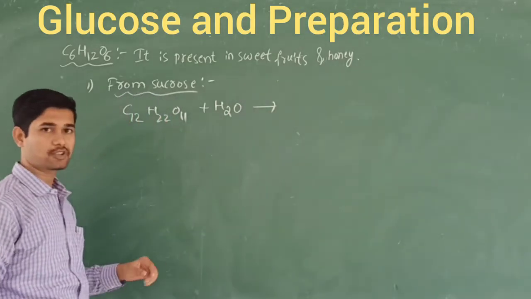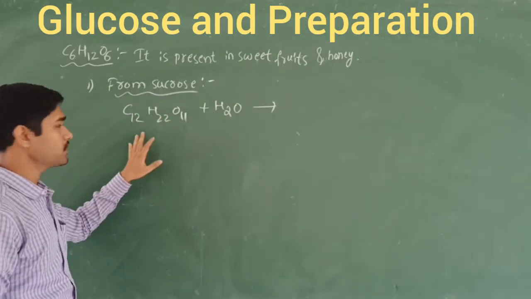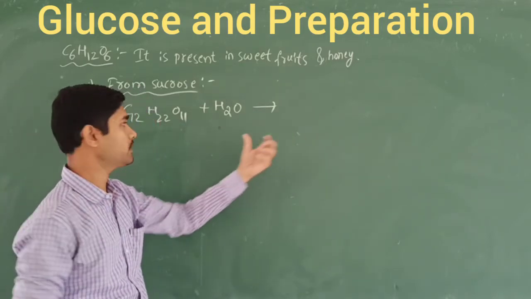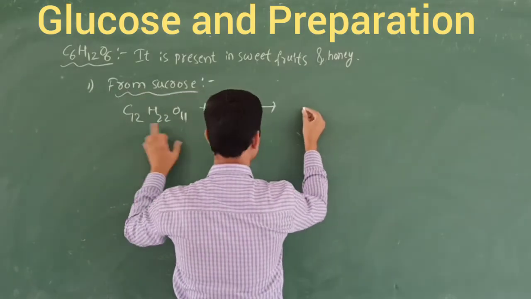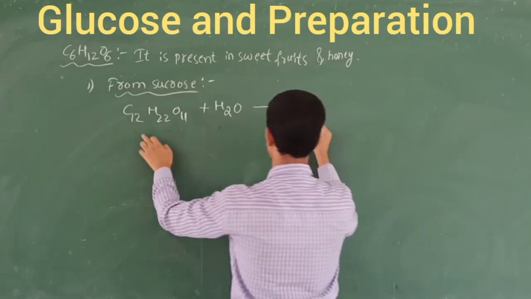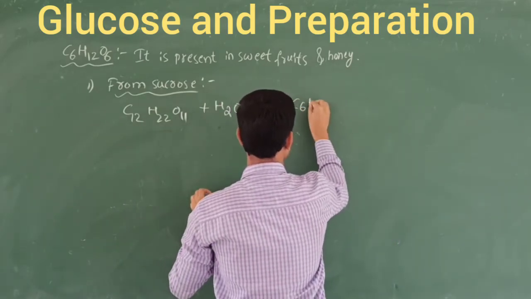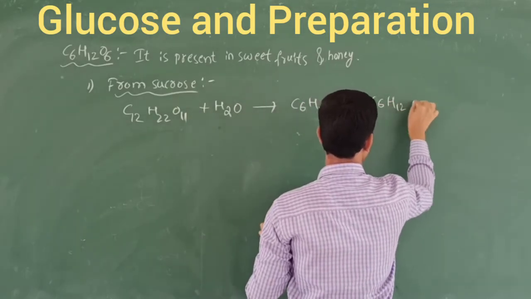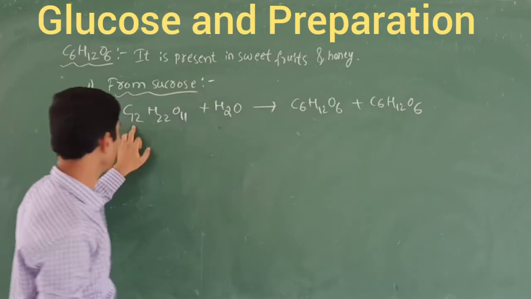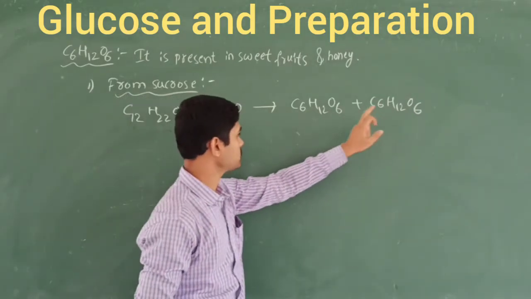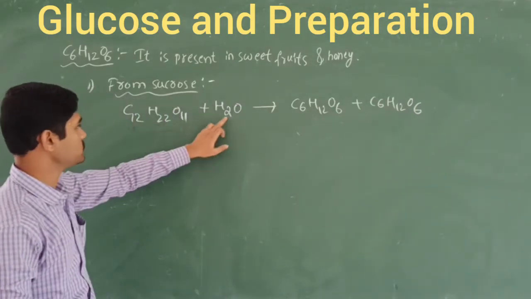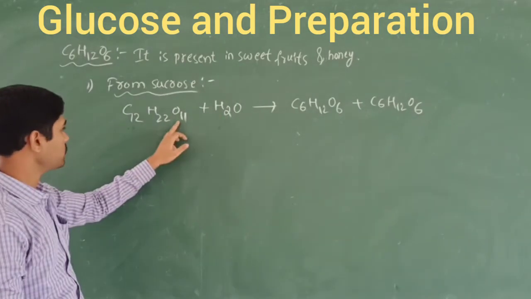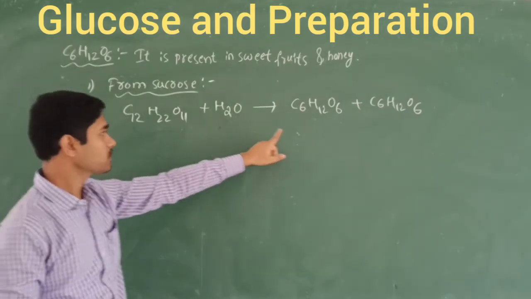According to the definition, oligosaccharides are the saccharides which on hydrolysis yield the simplest monosaccharide units. So I am going to write the equal number of glucose forms: C6H12O6 plus C6H12O6. Here how many carbons? 6 plus 6 is 12. Hydrogen 22 plus 2 is 24, so 12 plus 12 is 24. Oxygen 11 and 1 oxygen is 12, so 6 and 6.